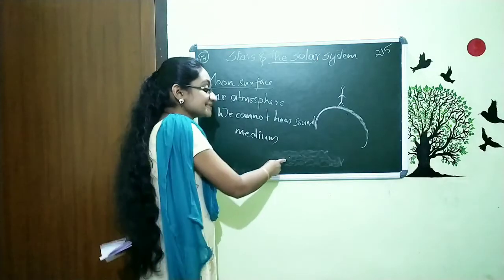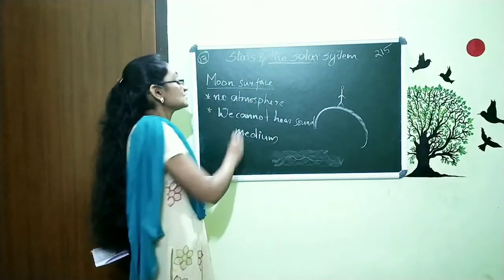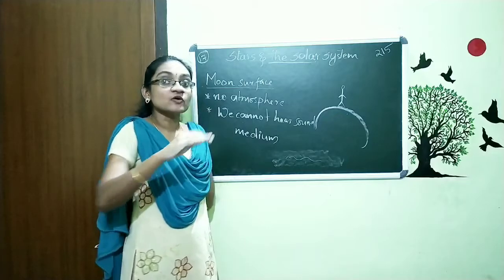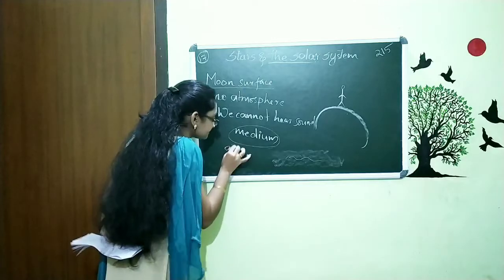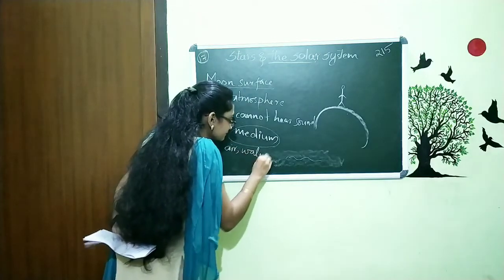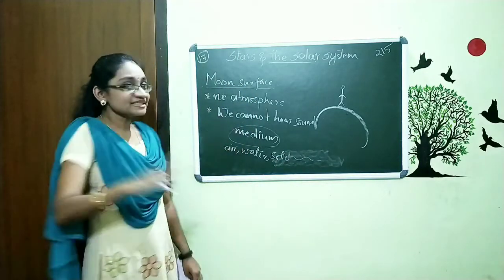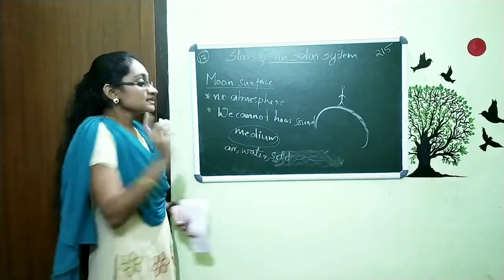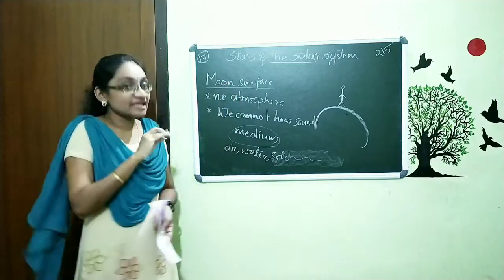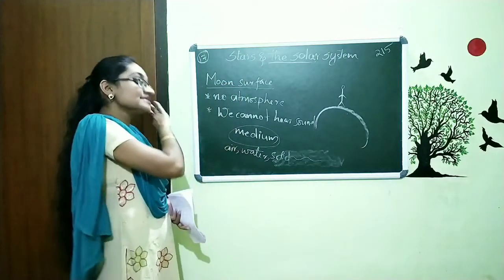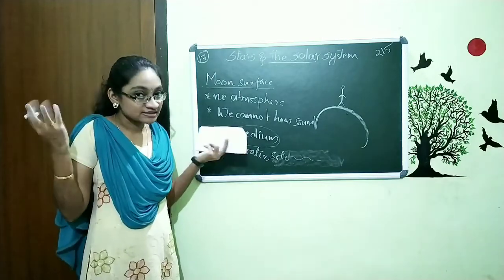So here also the propagation of sound will occur. That means for the travel of sound, it needs a certain medium. Examples of medium are air, water, solid, anything. So for the surface of the moon there is no atmosphere, and that's how it is impossible for sound to propagate, and that's how we are not hearing sound.